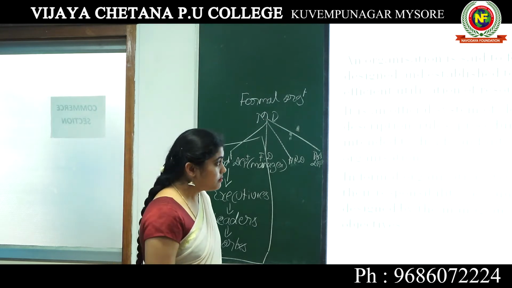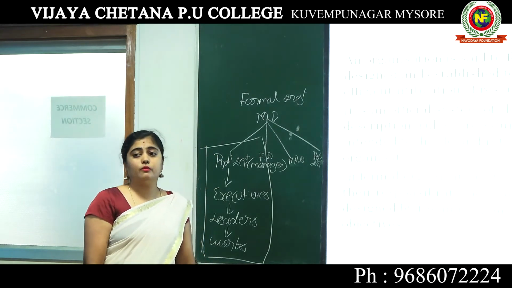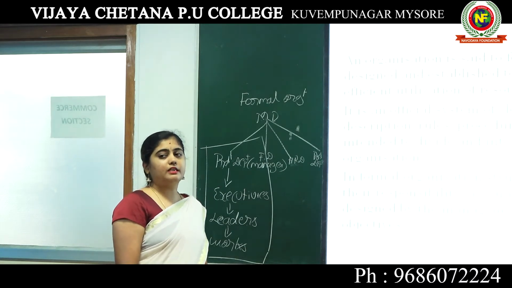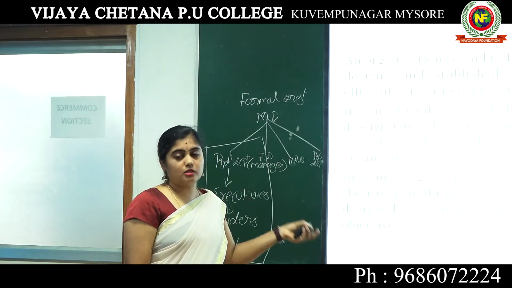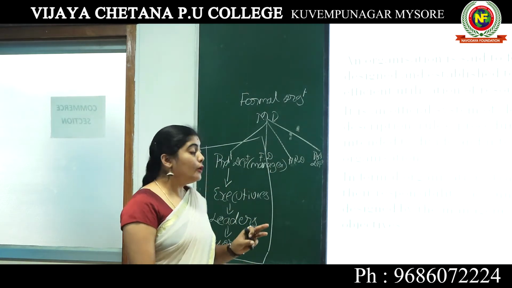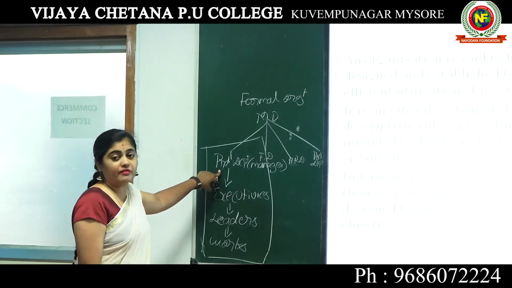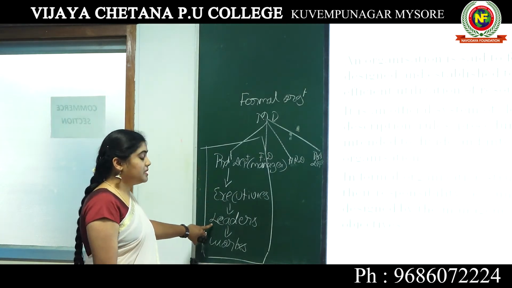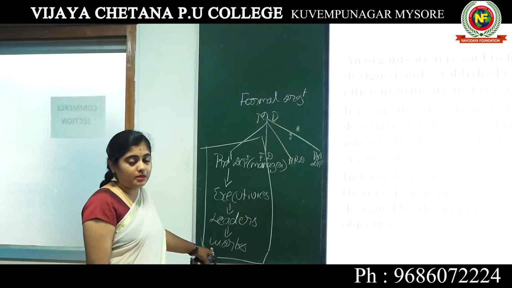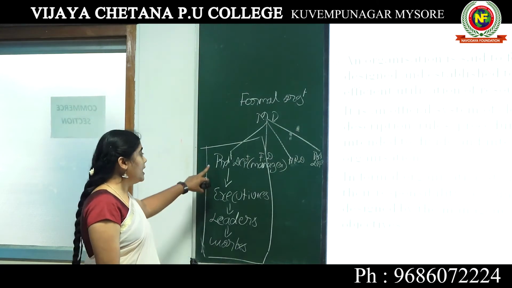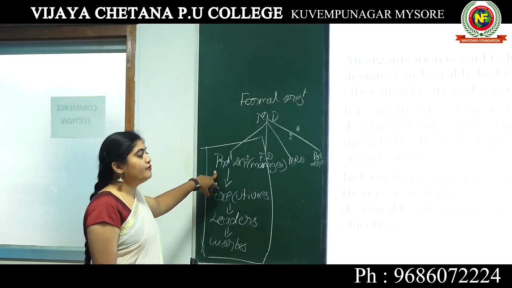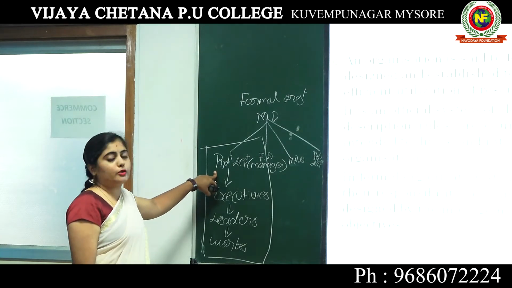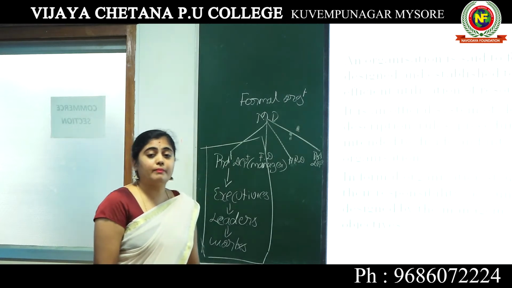Not only the jobs or works, it also defines the job descriptions, what work has to be carried out, who will play the role of a manager, who will be the executive, who will be the leader, and how many workers there are in a particular department. Everything is described and stated in a formal organization, and it also gives some rules, like we discussed in planning, one type of plan,